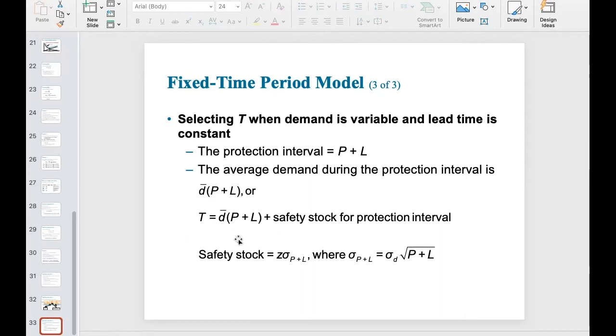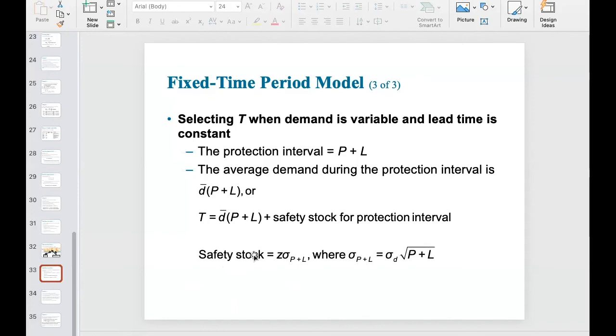That's why when we set up the target inventory amount, in order to get rid of this stockout situation, you have to incorporate both periods. That's why you use P plus L instead of looking at L itself. All right. And that's why when we calculate the target inventory amount, you see this equals D bar times the whole period, P plus L, instead of just L, right?